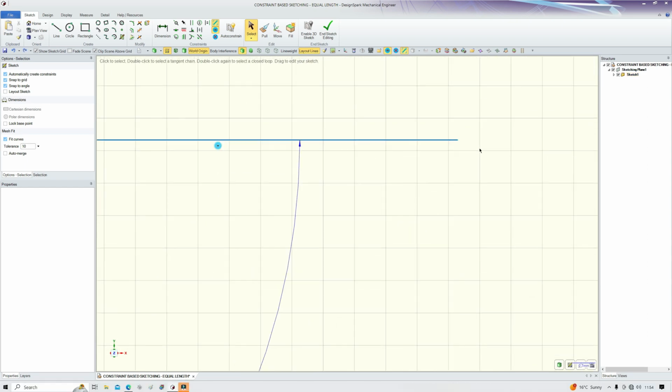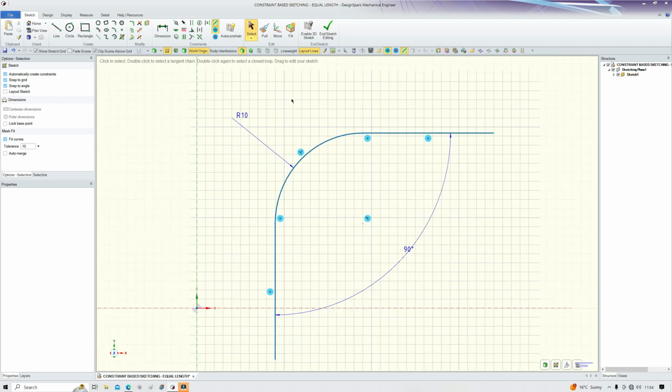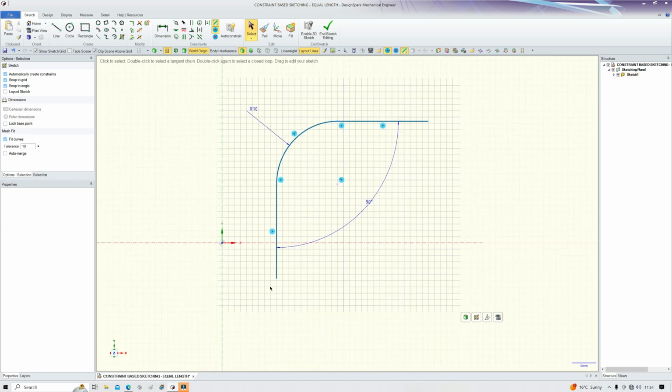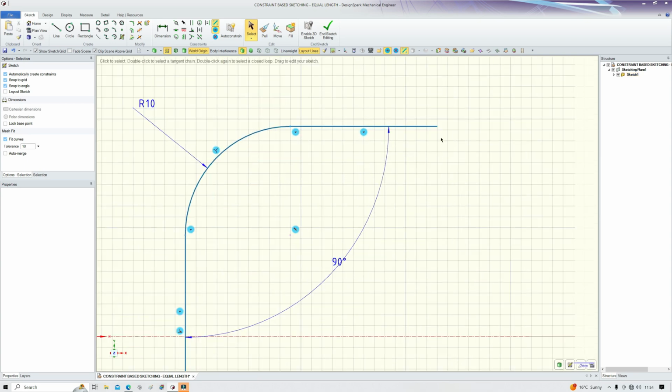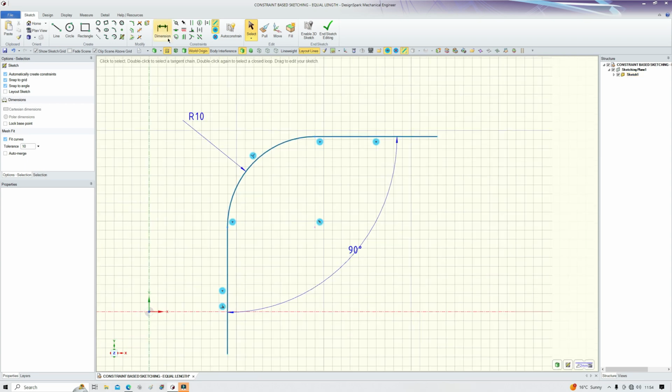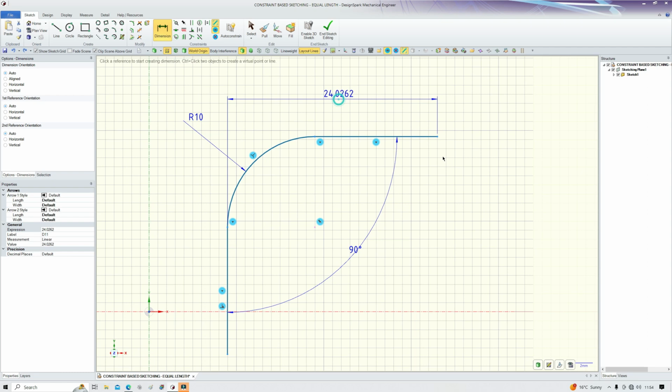So if I look at this line, this end of the line, you can see it's a light blue in color, which means it's not fully constrained. So I can drag it, and I can drag it to a grid position with my grid snaps on, and the other one accordingly changes to the same length. To set an exact length, if I put a dimension on here, in fact, okay, so that's going to be exact, but it could actually be anywhere from that point. So let's say that side would also give me a fully constrained line.